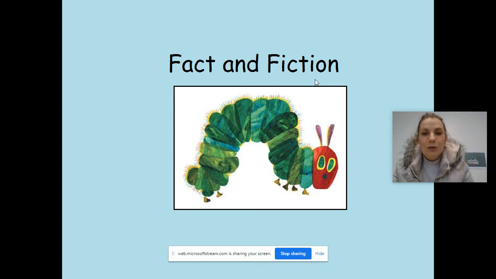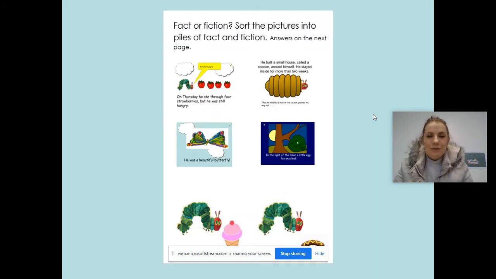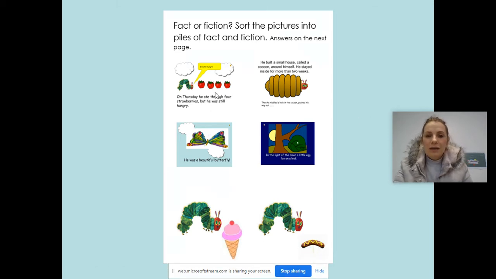By the end of this lesson, you're going to be able to talk about fact and fiction and pick out different parts of this story that were based on either fact or fiction. For the end of this lesson, when you do your work on your own, you're going to need to either have this printed off, your helper can help you, or if you can't print it off, that's okay. You can just look at it on a screen and you can talk about it. Now, let's start reading our story, The Very Hungry Caterpillar.